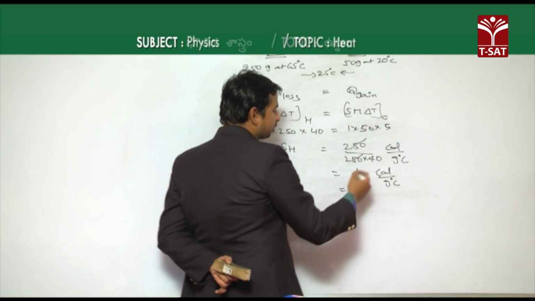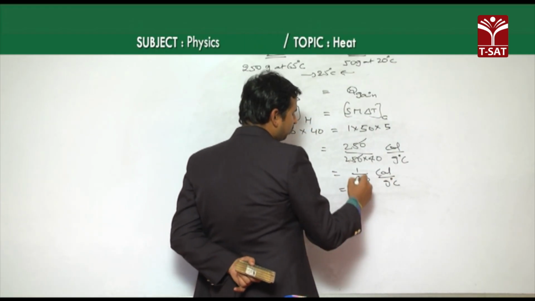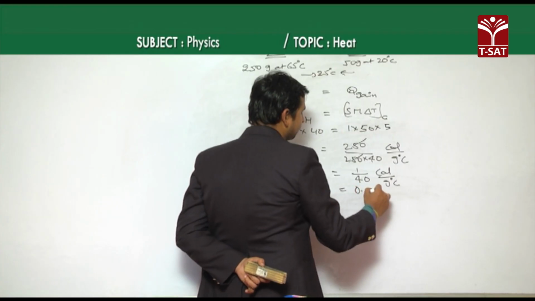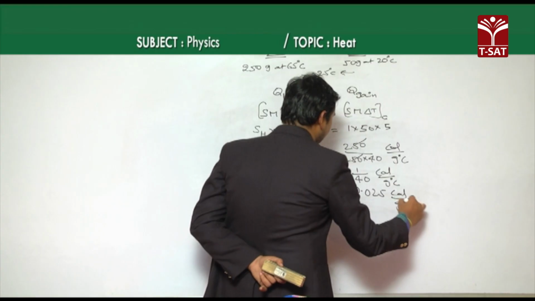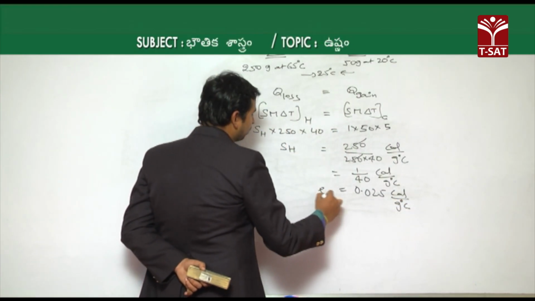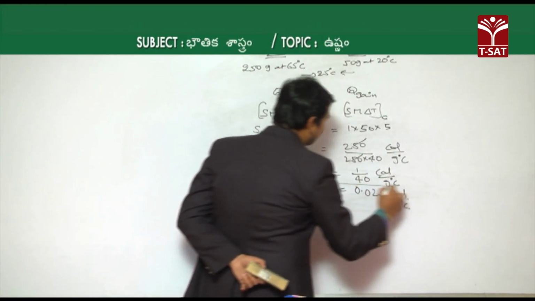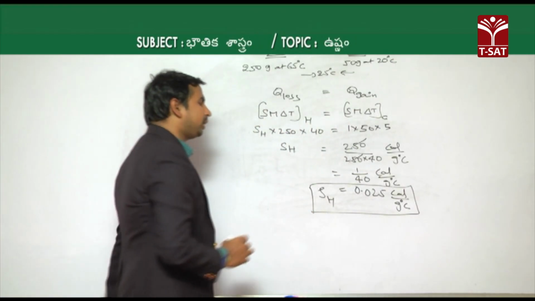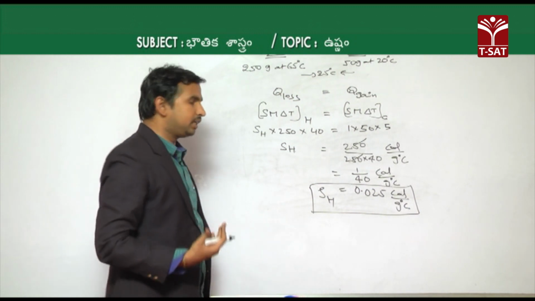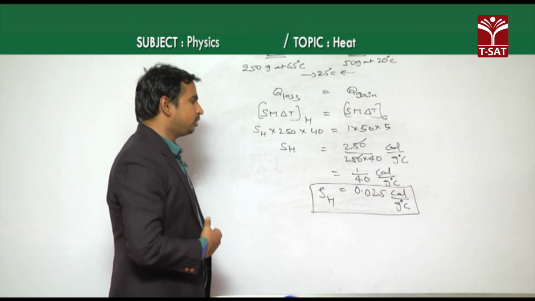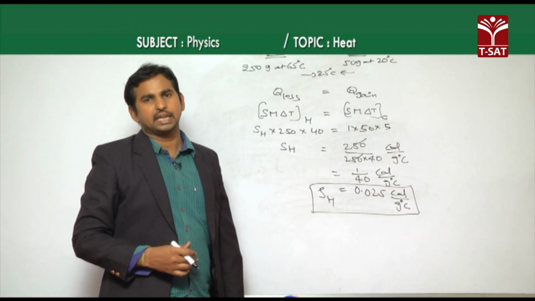As 1 by 4 is 0.25 and again 1 by 10, finally it becomes 0.025 calorie per gram degree Celsius. So, the specific heat capacity of the given solid, which is raised to a temperature of 65 degrees Celsius, becomes 0.025 calorie per gram degree Celsius.